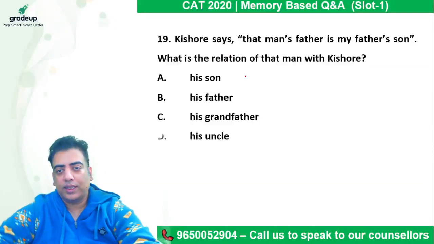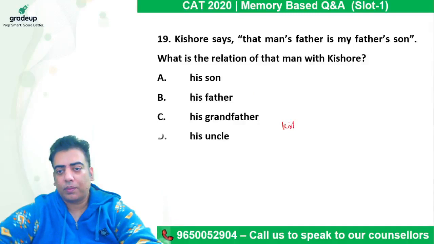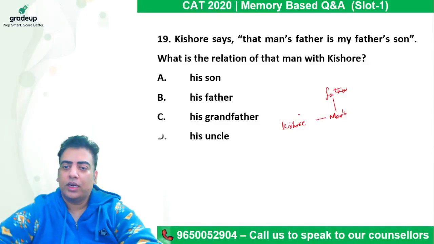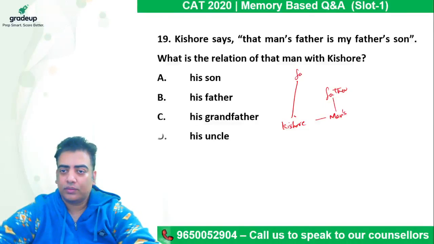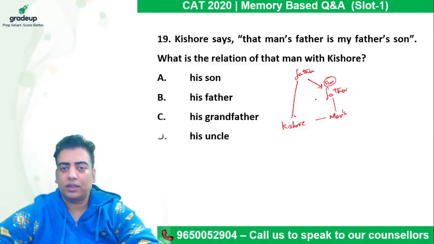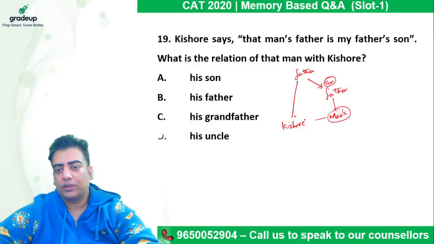So Kishore says, that man's father is my father's son. Now, what is the relation of that man with Kishore?